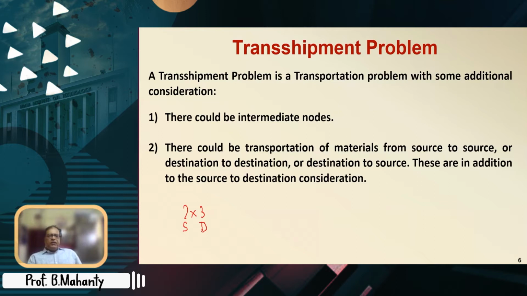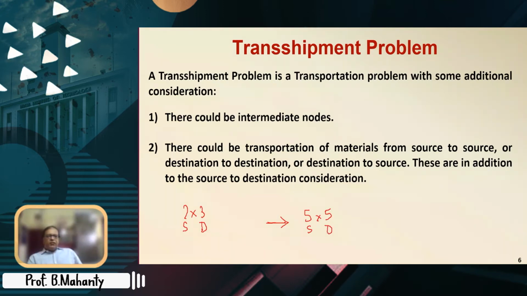Now if a destination can also be a source and a source can also be a destination, and you can even have source to source and destination to destination, what you can do is transform this to a 5 by 5 matrix. Instead of 2 by 3, you can now think of there being 5 sources as well as 5 destinations.